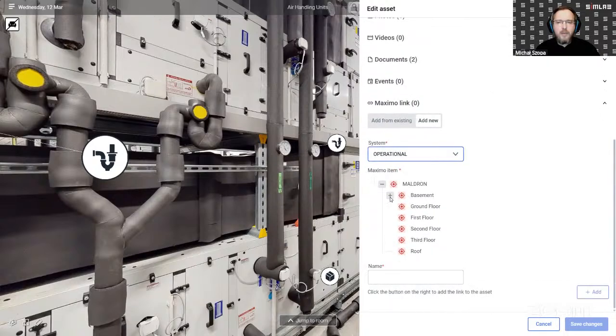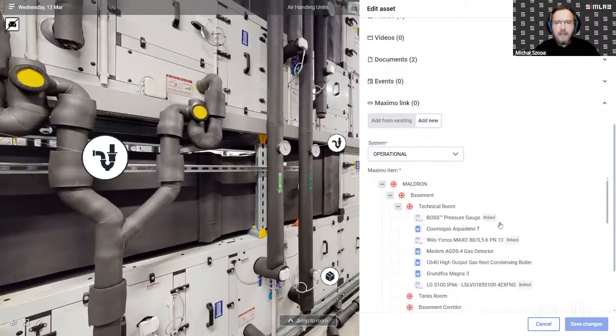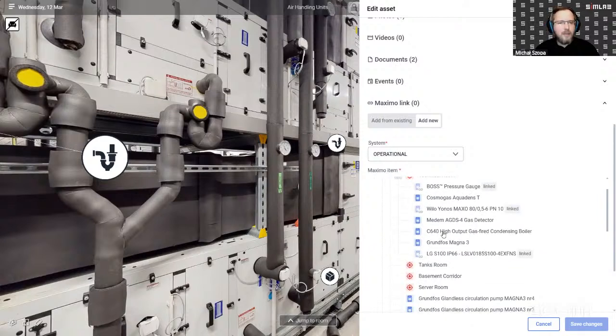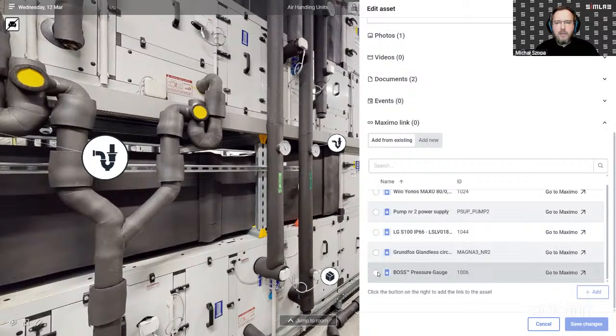the tree, which is representing the structure from the IBM Maximo side. In this particular case, I see this one is already linked, and I can go back to adding from the existing, and I have here somewhere, okay, this one.